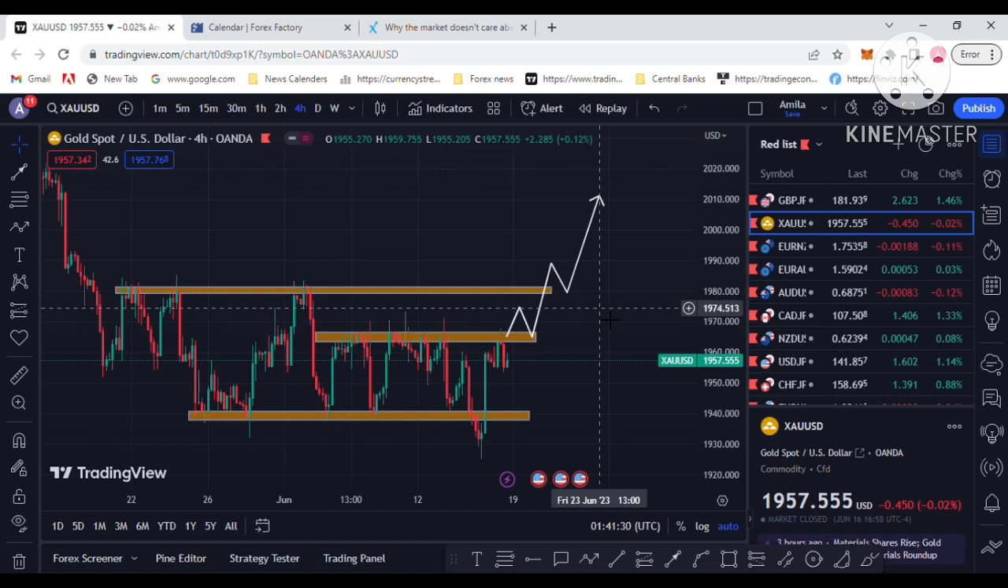Use money management, and take the trade with smaller time frame confirmations.